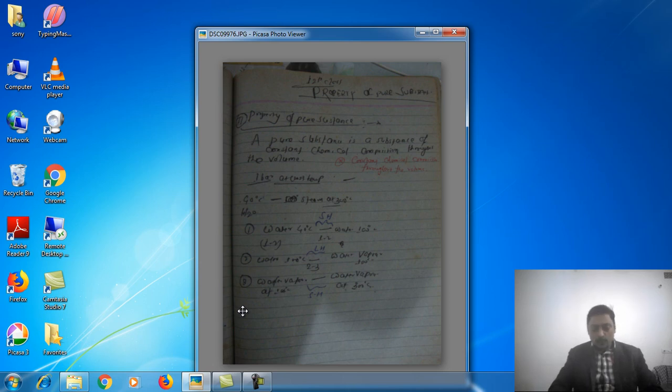Latent heating is the process of heating in which temperature remains constant but phase changes. This is the next phase of heating.